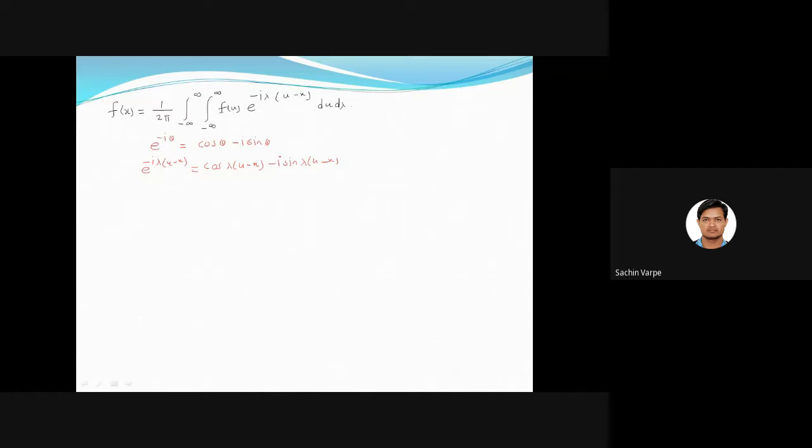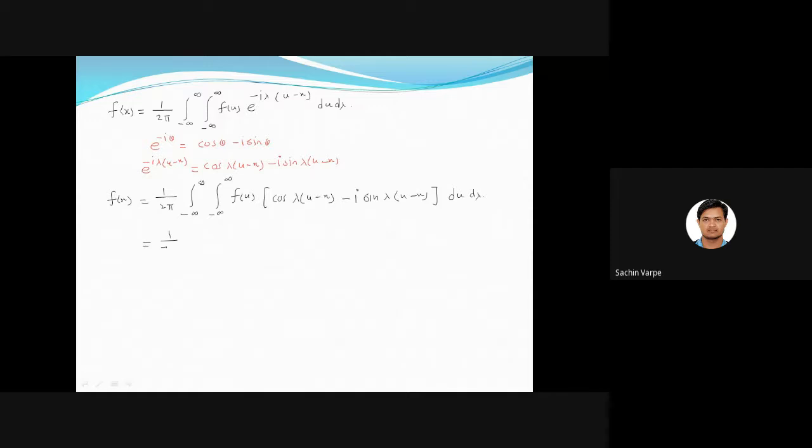So when I substitute this, f of x becomes 1 upon 2 pi, integral from minus infinity to infinity, another integral from minus infinity to infinity, f of u, and this will be cos of lambda into (u minus x) minus i sin of lambda into (u minus x), into du d lambda. Is this clear?